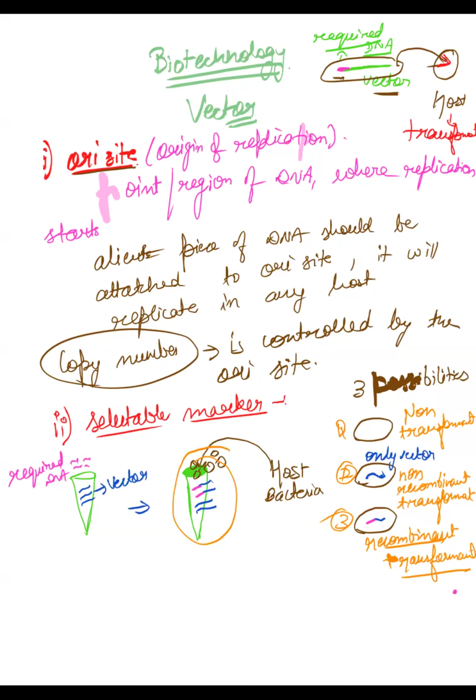So actually, your vector should have a sequence of DNA. What is a selectable marker?